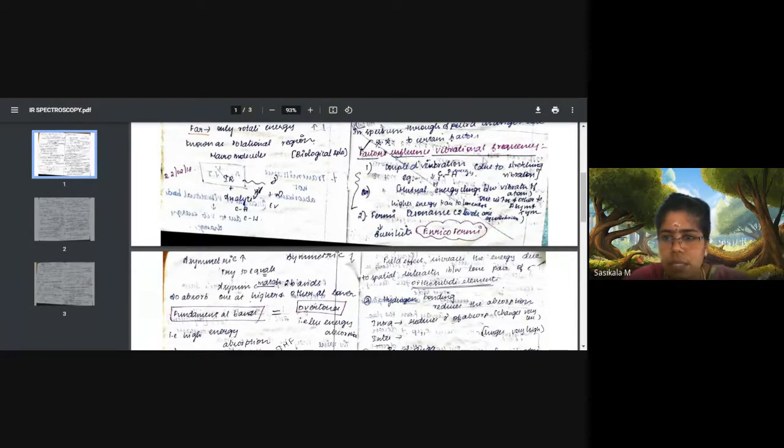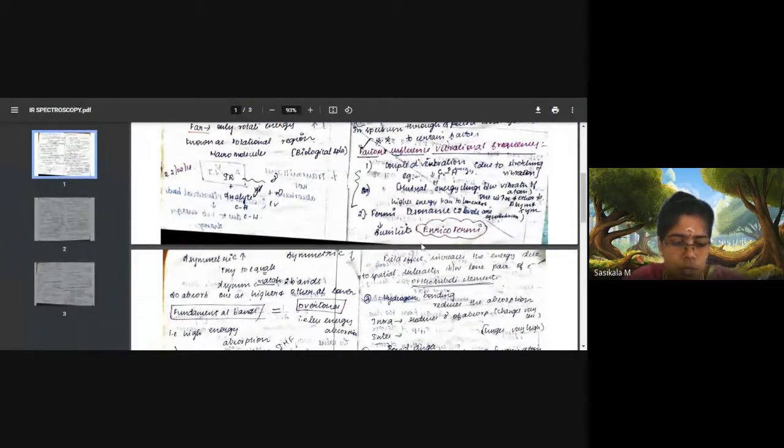Now let's see the factors which influence vibrational frequencies. IR vibrational frequencies range from 4000 to 667 centimeter inverse. Each group may appear at a certain position, for example CH may appear at 3800 centimeter inverse, and C double bond O may appear at 1500 centimeter inverse. So each group gives a peak at various frequency levels, but I already said that no group will give the exact result due to some factors, so it will vary by plus or minus 5 to 50 centimeter inverse, which we'll be discussing here.